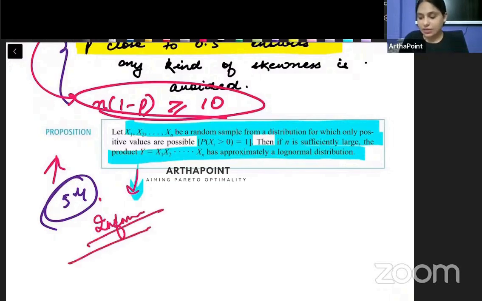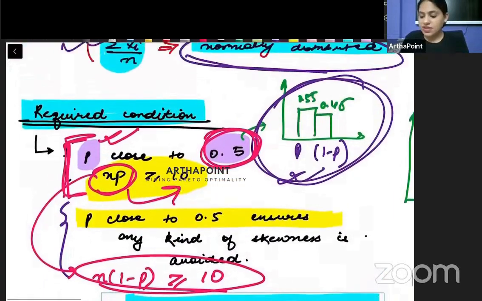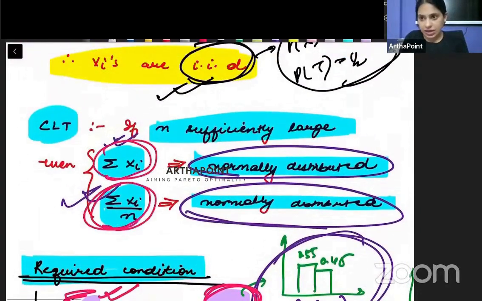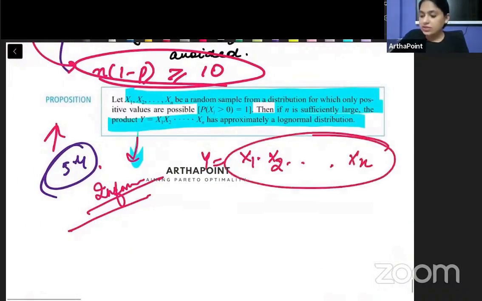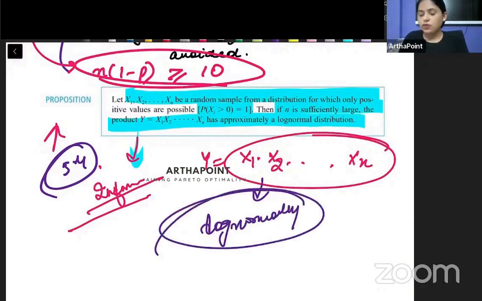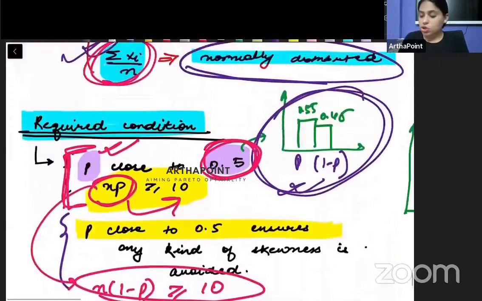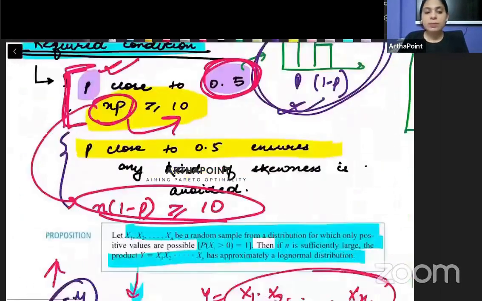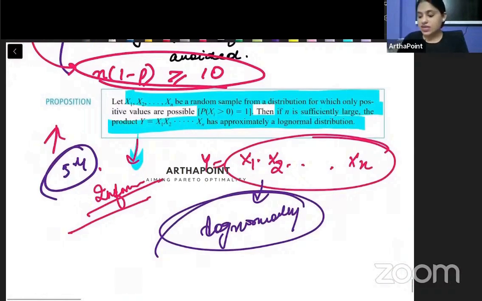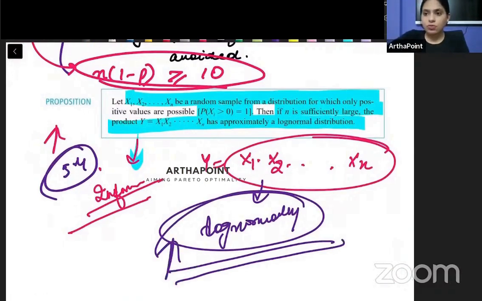If we create a variable y, and we are not taking the sum, nor the mean, but rather we are finding the product, then this product would be log normally distributed. So if I find the mean, it is normally distributed. If I find the sum of xi's, it is normally distributed. But if I find the product of these xi's, then the product will be log normally distributed. Right, beta? Okay, so with this, we finish section 5.4.